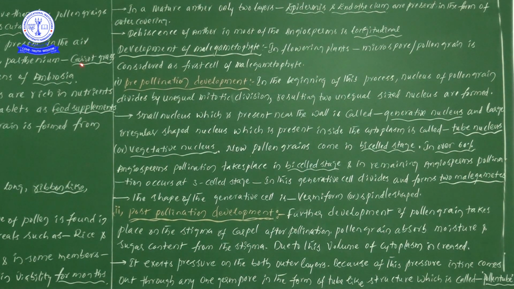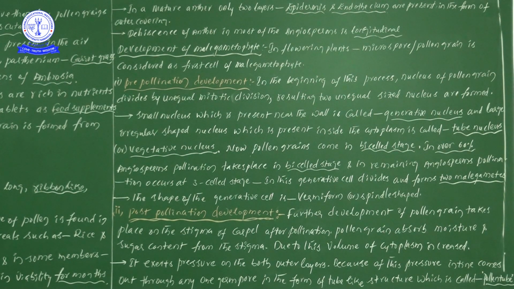Next, one more best point here. Dehiscence of anther in most angiosperms is longitudinal. Don't forget here. Suppose you take the dehiscence of anther: how does the dehiscence process take place?